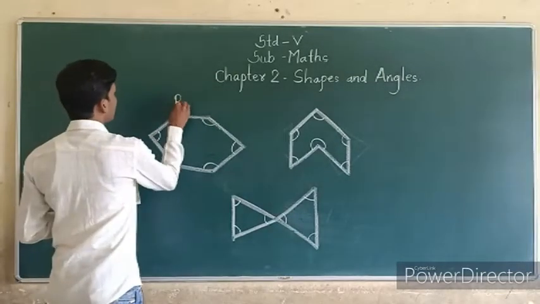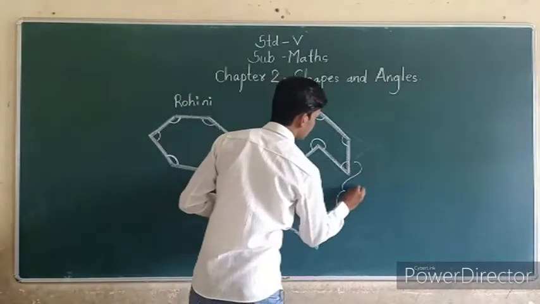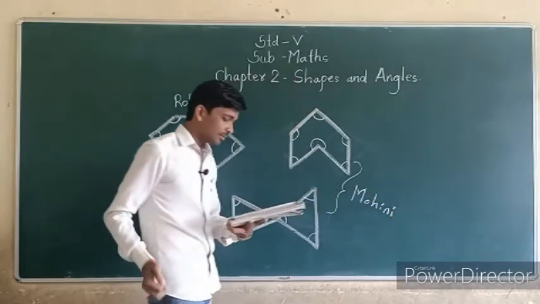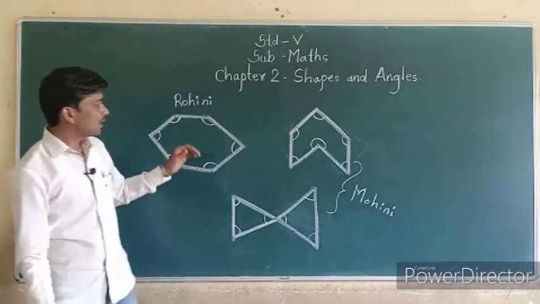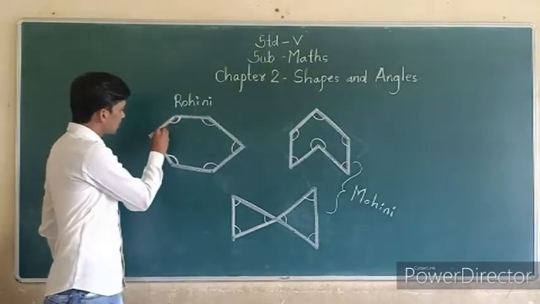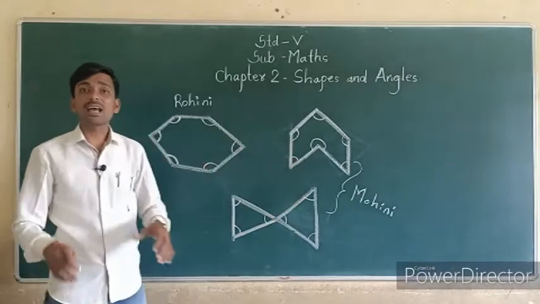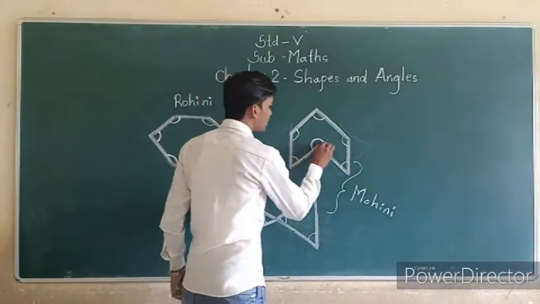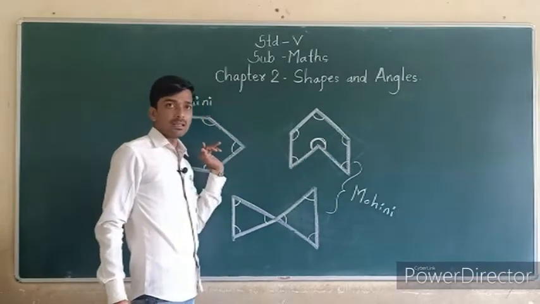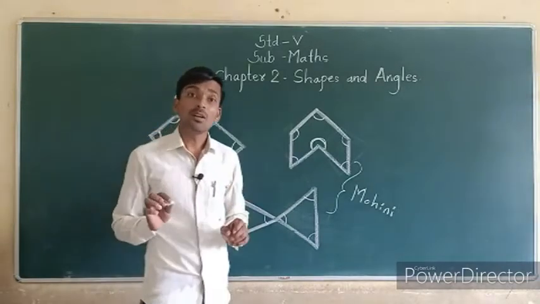This is what Rohini made, and this is what Mohini made. See, in those 3 shapes, these angles are different. See, this one, this one, this one. When we compare these angles, they are different. See, this angle is much more. This angle is greater as compared to all these angles. So angles are different. Therefore, these shapes are also different.